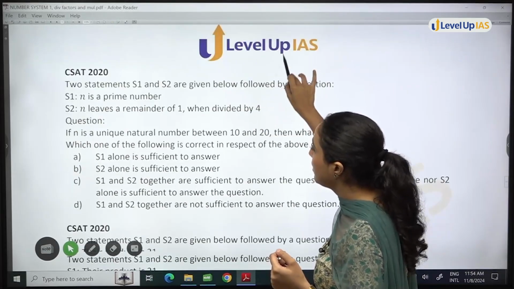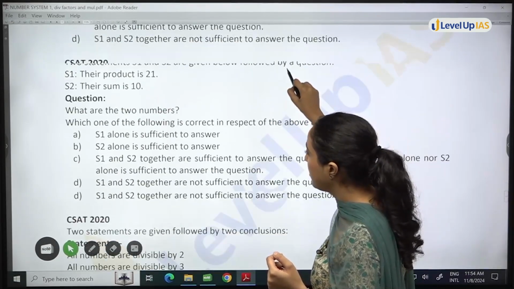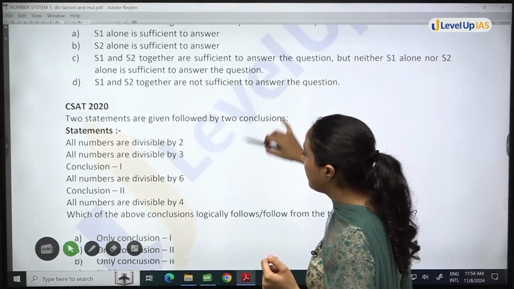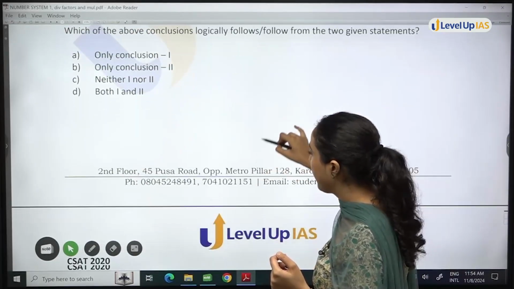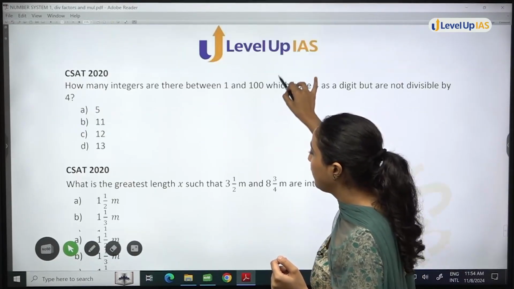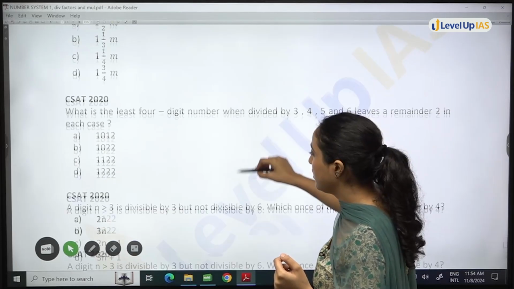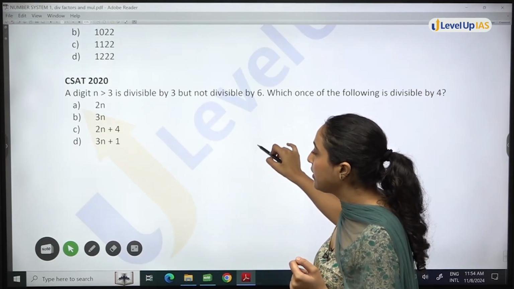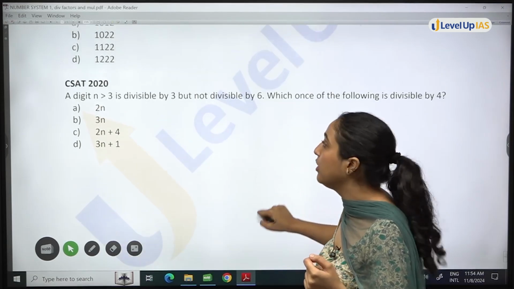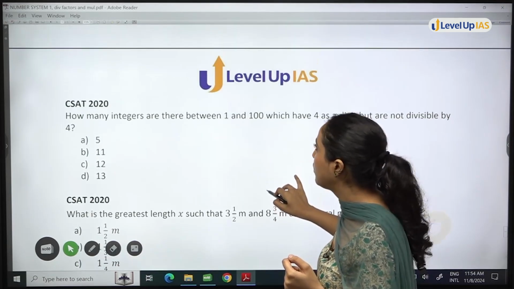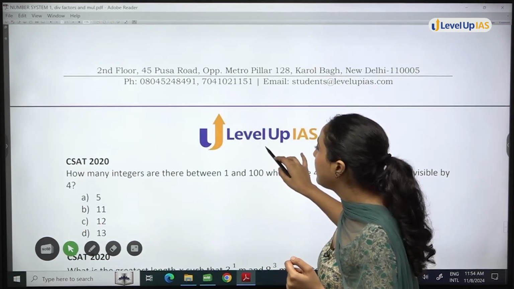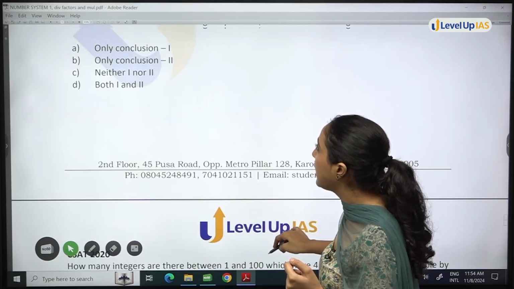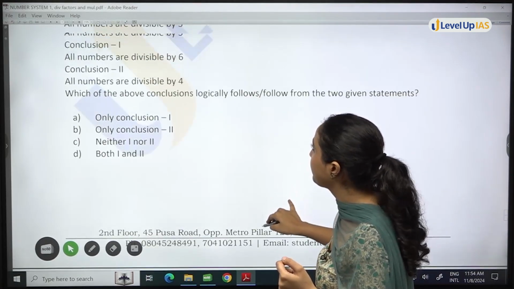First, second, third, fourth, fifth, sixth, seventh. 7 questions are asked in year 2020 alone. 7 questions of this topic. So we know that this is one of the major topics and we cannot miss this one.